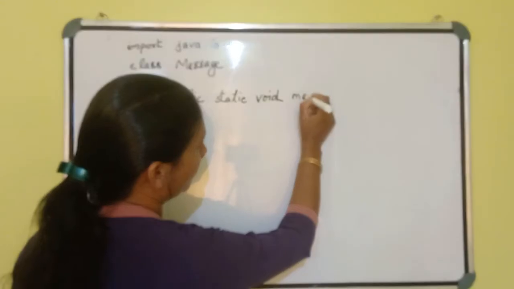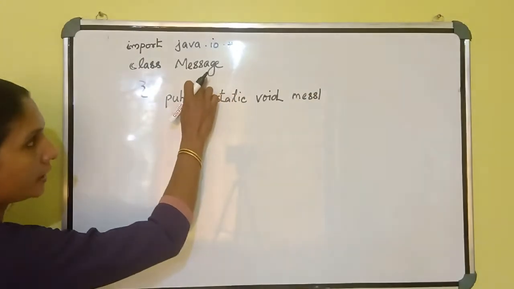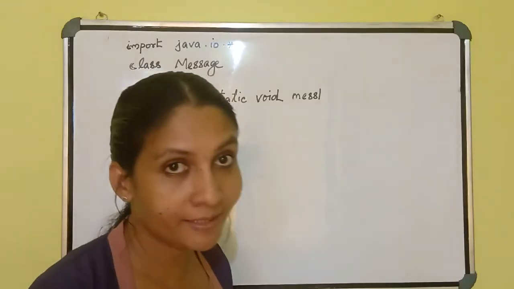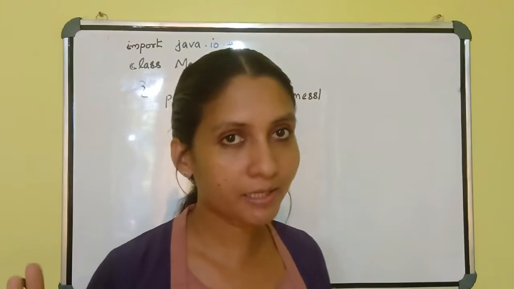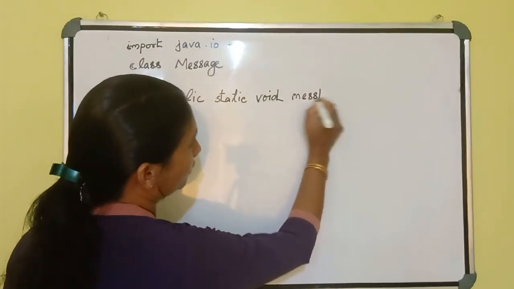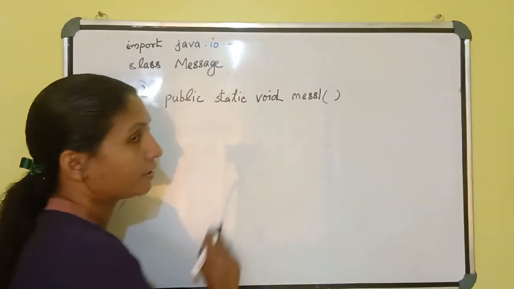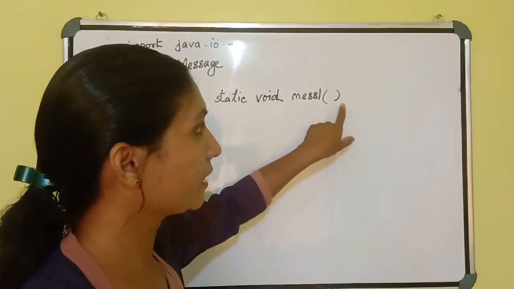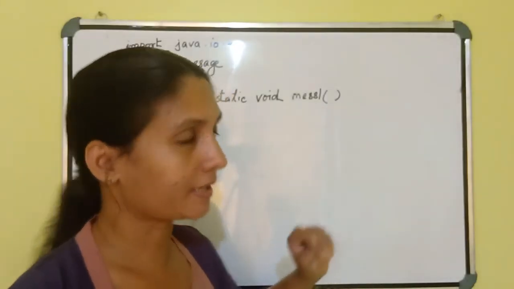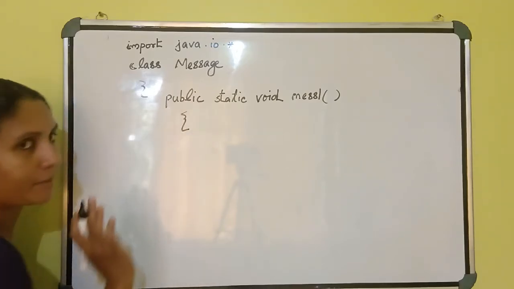Here I will give mess1, short form of message. Don't give the same name to the class and the function. This is also known as an identifier. Then a function is identified with the help of open and close brackets. If it is a function, you write the open and close brackets. Then how can you open a function? With the help of a curly bracket.